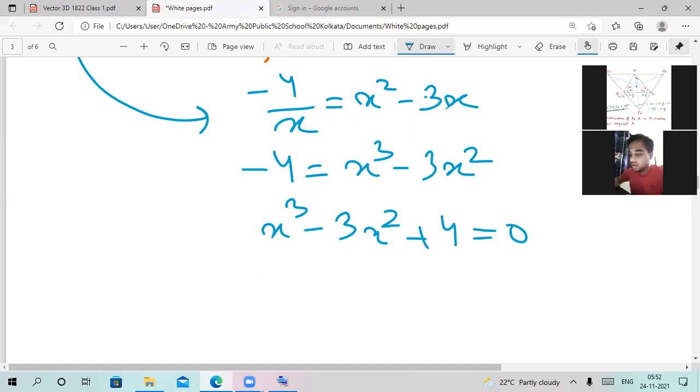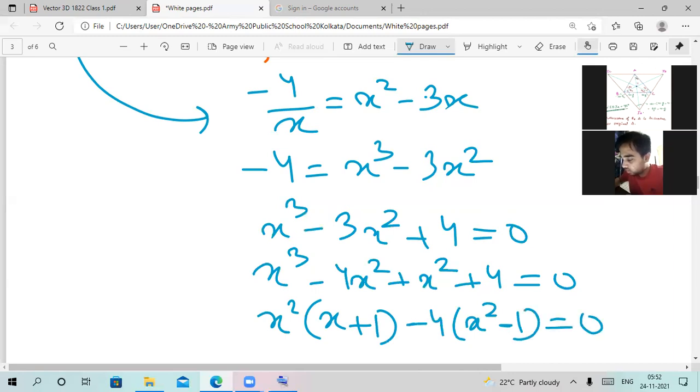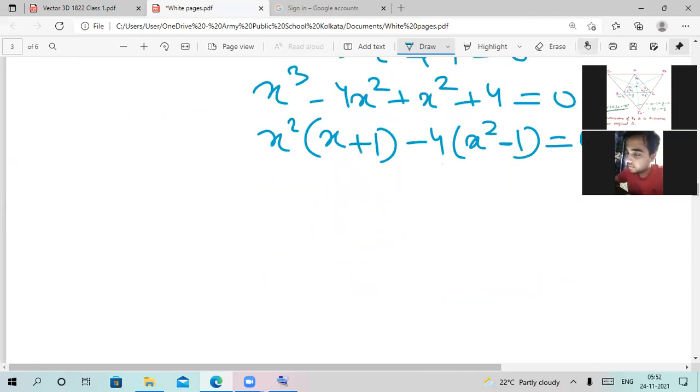Now what we can do is factorize it. We can write -3x square as -4x square plus x square, plus 4 equals 0. All right, now we can take x cube plus x square as common, so we have x square into x plus 1. We will take -4 as common, which becomes x square minus 1 equals 0.